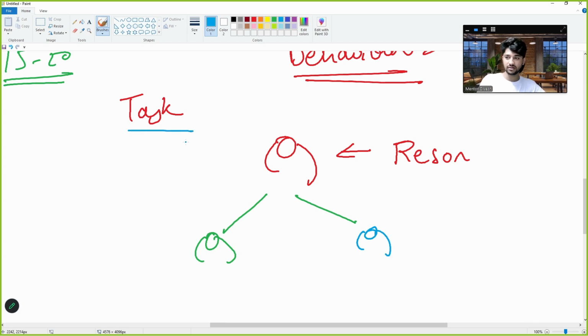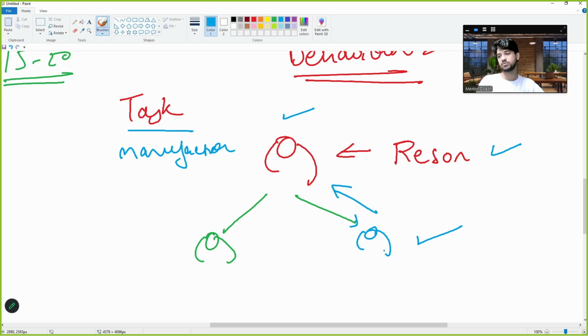But when the task is directly to manufacture the medicines, the CEO reasoned and took a decision that, hey, I will give this task to the team of my scientists. When the scientists finish their task of manufacturing, they will give this task back to the CEO. So you are able to see some behavior in this, right?